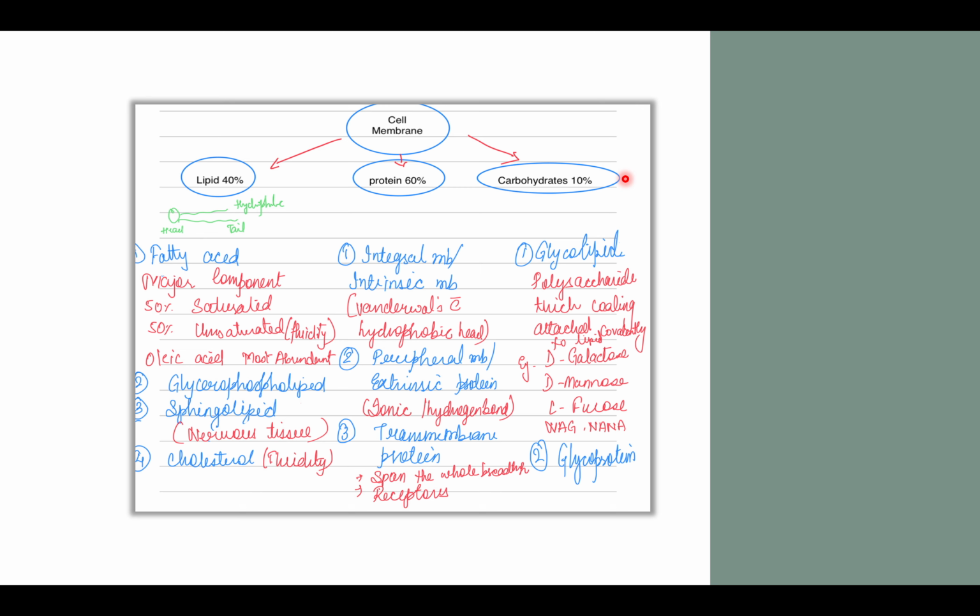Carbohydrate, which comprises 10% of the total, is present in the form of glycolipid or in the form of glycoprotein. Glycolipid is present as a polysaccharide thick coating which is attached covalently to the lipid, and the examples are D-galactose, D-mannose, D-fucose, etc.